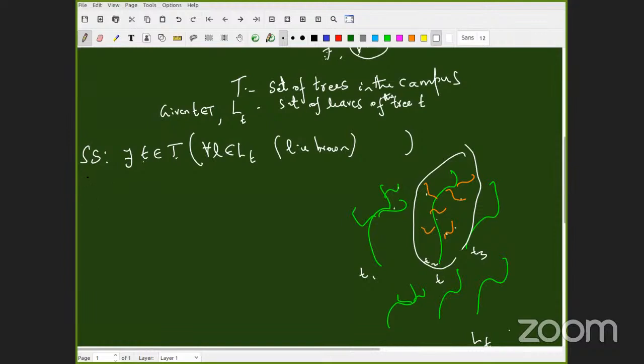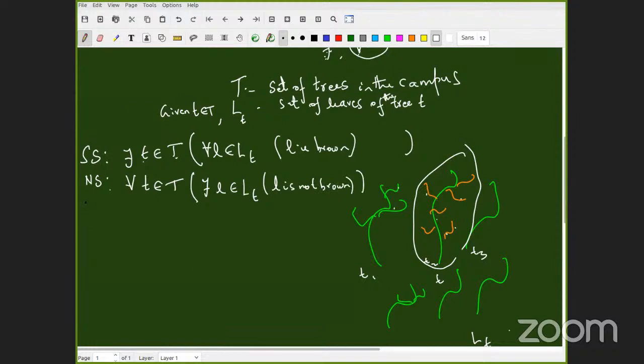The question is about negation. Can you negate in symbolic form? For all t belongs to T, there exists l belongs to LT such that l is not brown. Very good. Right.